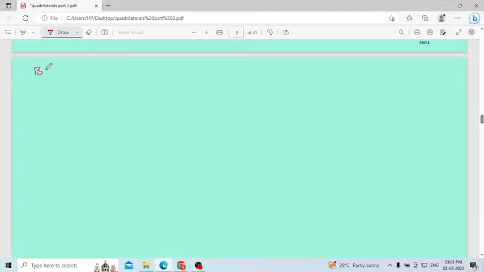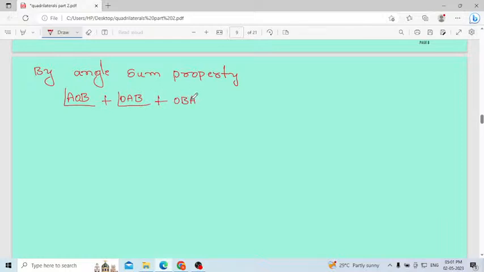By angle sum property, angle AOB plus angle OAB plus angle OBA will be 180 degrees.